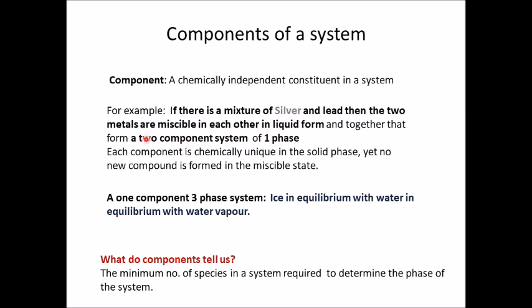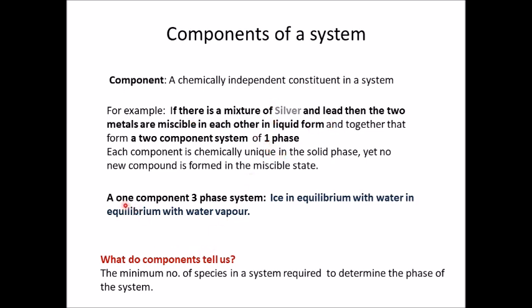Yet they form a two component system of the same phase, that is the liquid phase. They mix into each other, remain different in the physical state, but they do not form any new chemical compound. So here we have a two component system with one phase. What are the components? Silver and lead. What is the phase? The liquid phase.